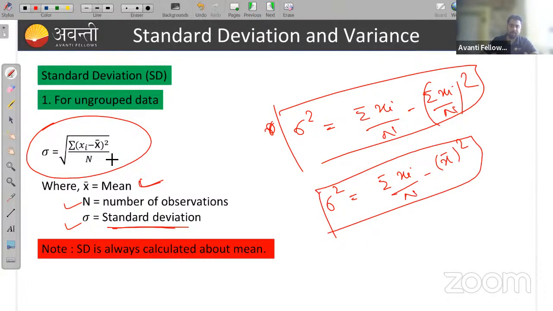This is one formula and this is another formula you can remember. When we square the standard deviation, we get variance, or when we take the square root of variance, we get standard deviation.